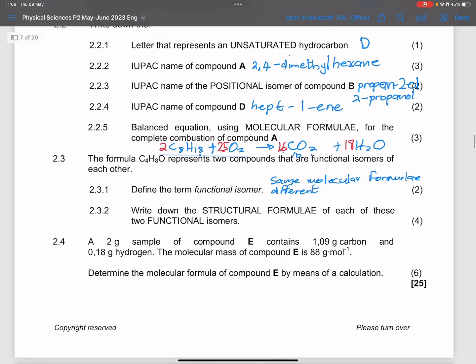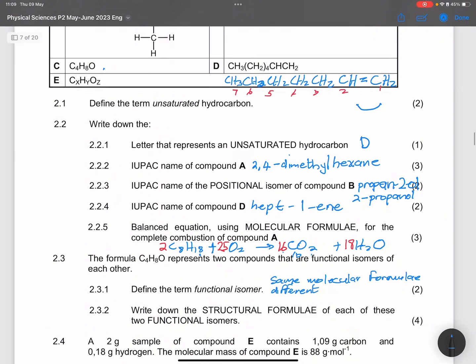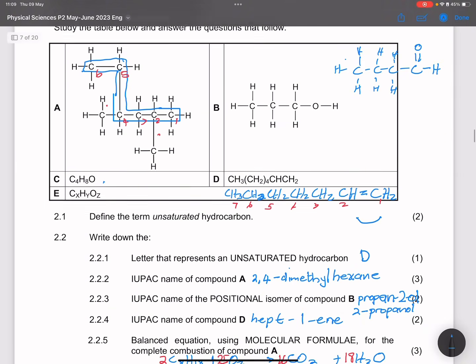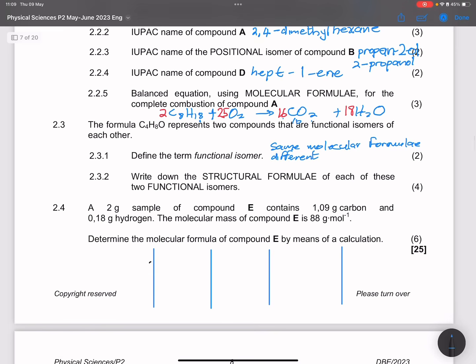Let me deal with them individually, with different columns for each of the compounds. Compound E has carbon, hydrogen, and oxygen.